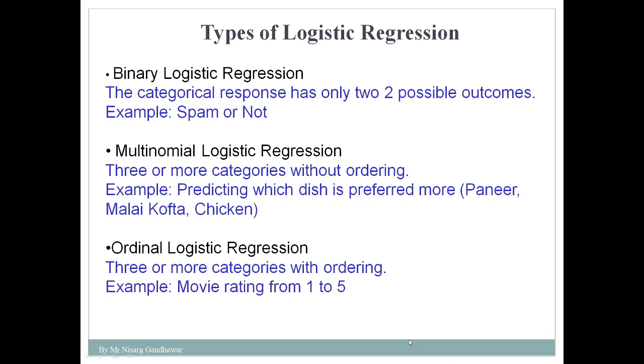But suppose in this case we have seen the example of predicting the dish which is preferred. In that case there is no specific order. But in case of ordinal logistic regression we have a specific order for your outcome variable.